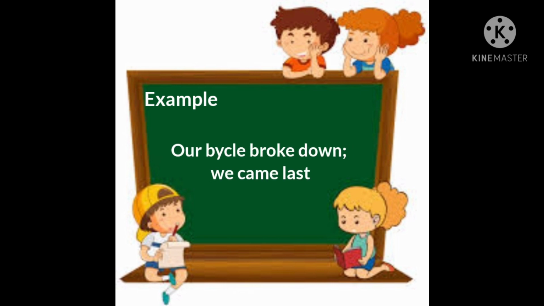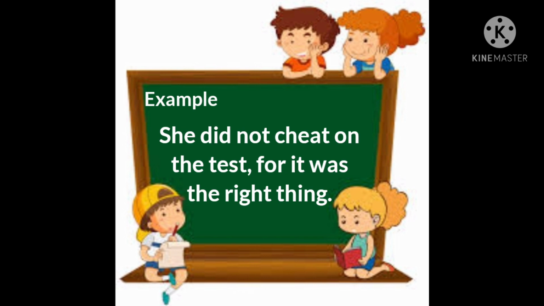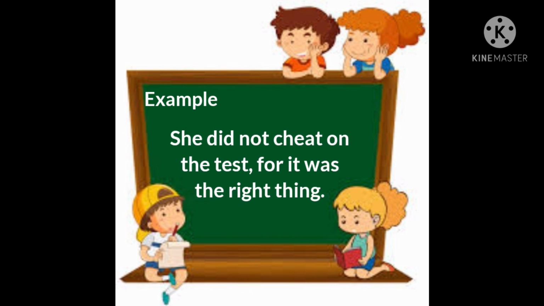Next example, our bicycle broke down; we came last. So, there are two independent clauses in this sentence. Our bicycle broke down is an independent clause. The next example is she did not cheat on the test, for it was the right thing to do. So the first independent clause in the sentence is she did not cheat on the test, comma, for is a coordinating conjunction.